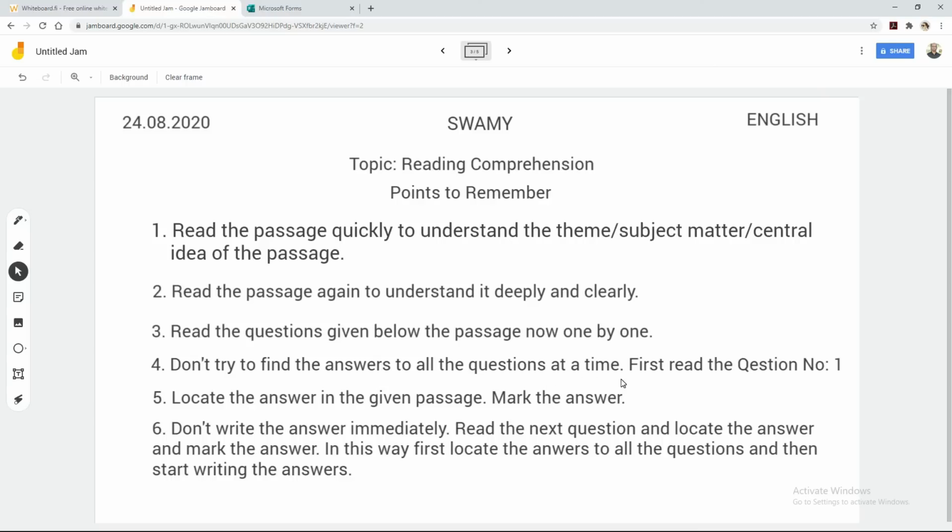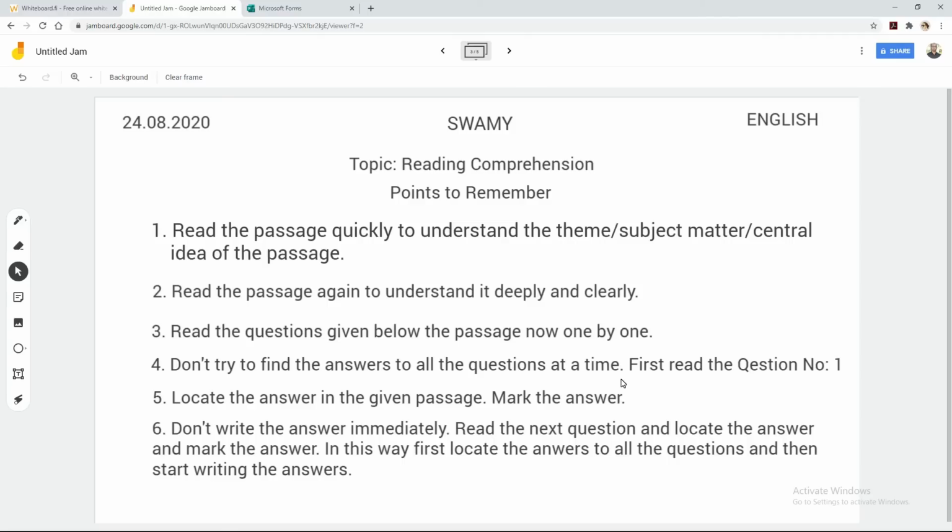Point number 4. Don't try to find the answers to all the questions at a time. Now this is important. You may have 10 questions or 11 questions under the passage. Once you read all the 11 questions, don't try to find answers to all the 11 questions at a time, and don't try to find the answers from the last question or from the middle of the questions. First read question number 1 and locate the answer in the given passage. Mark the answer according to your convenience.